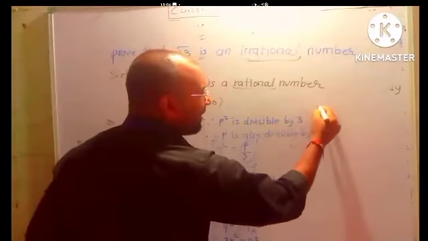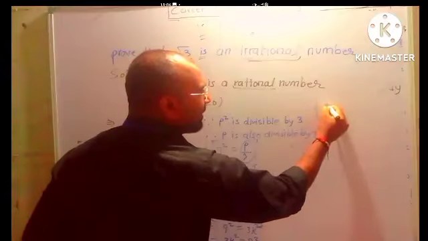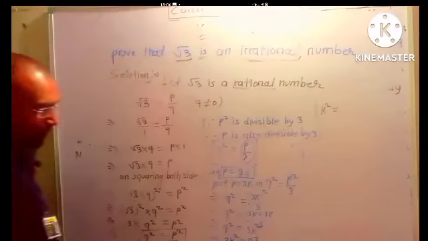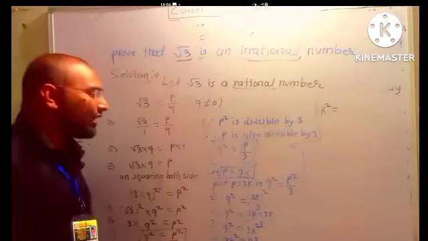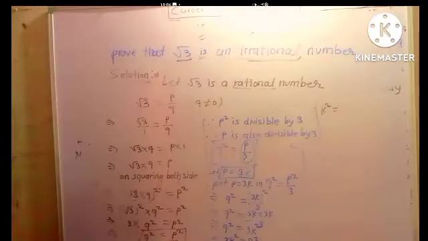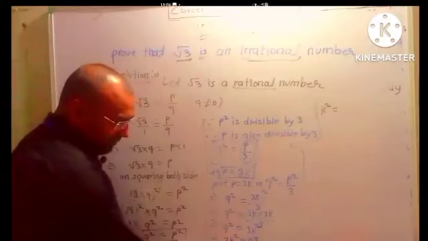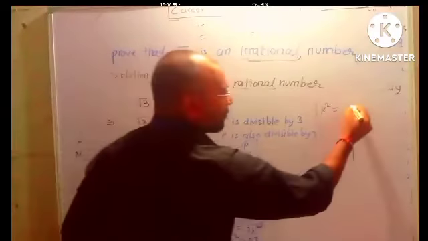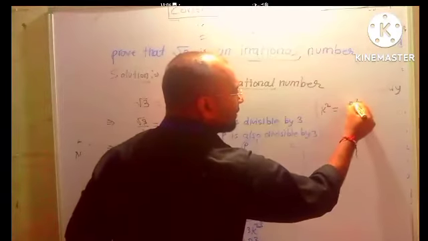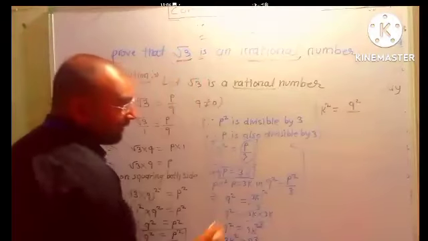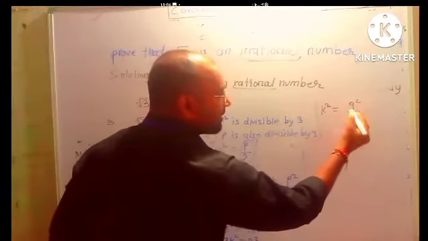So K square will be on the left hand side. K square is equal to whatever is already written on the right hand side. First of all, we have to write that down. What is written on the right hand side? Q square. So we write Q square divided by 3. This step is clear. Yes, sir.